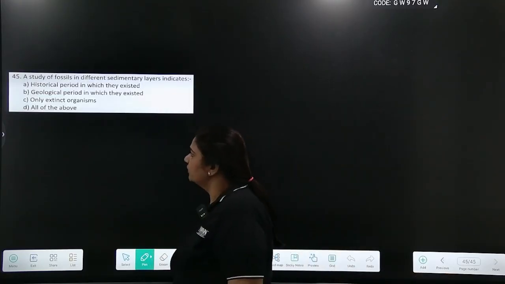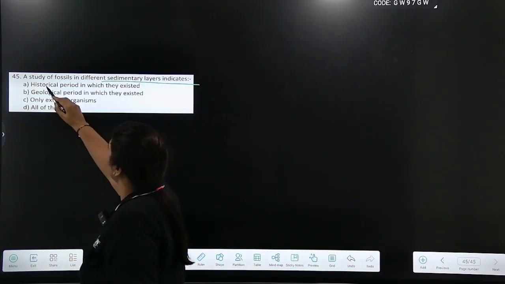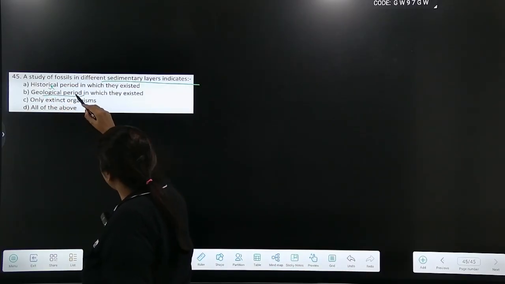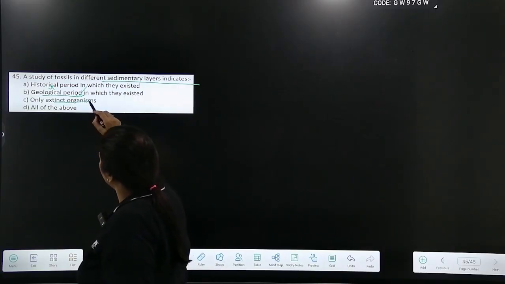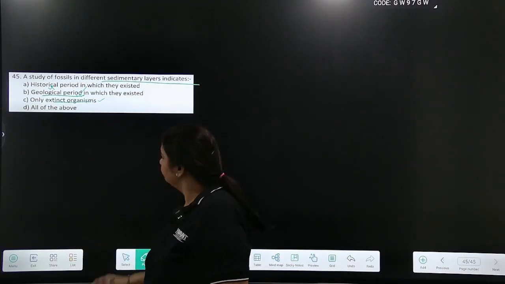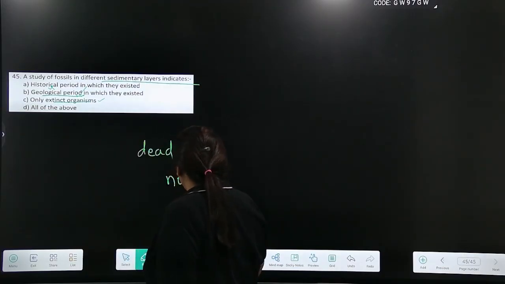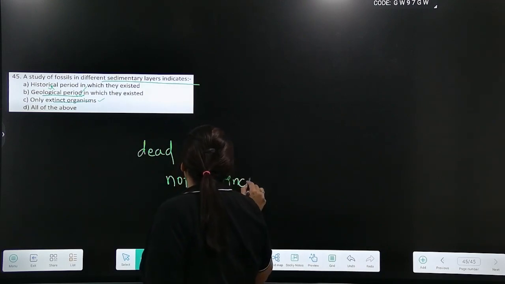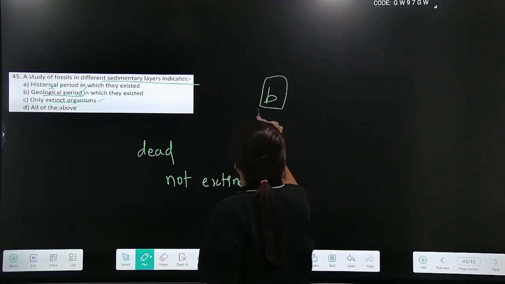Coming to the 45th question, a study of fossils in different sedimentary layers indicates historical period, no. Geological period, yes. Only extinct organisms, no. Even if the animals are dead and not extinct, their fossils can be found. So answer is option B.